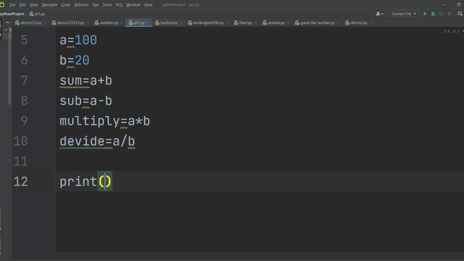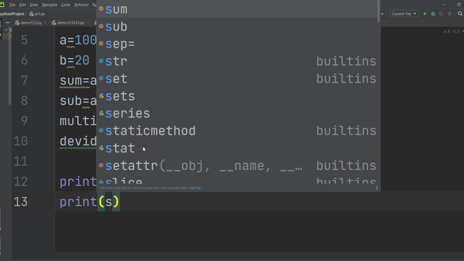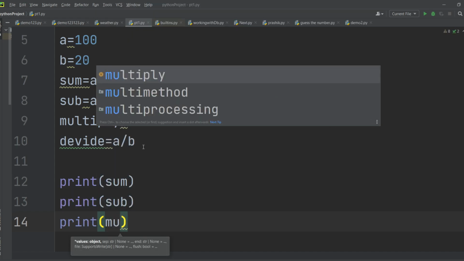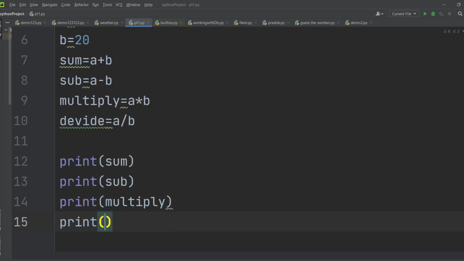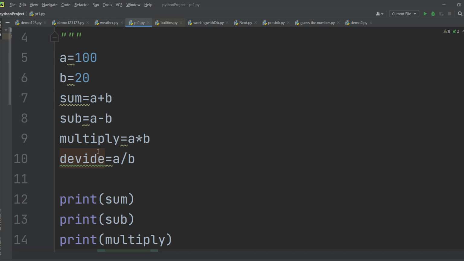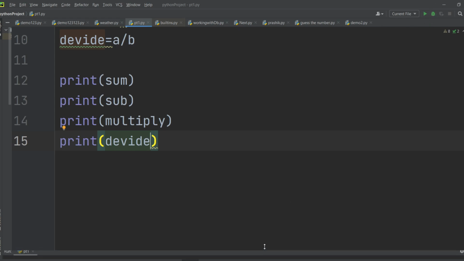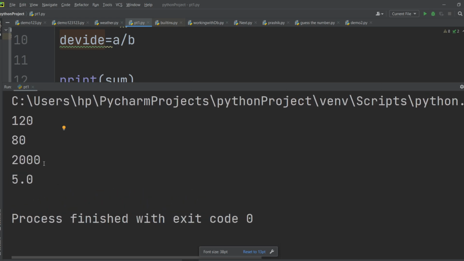So again, I will print sum, then print subtraction, then print multiply and print divide. How easy, very easy to execute. So if I print this, what is the output we are getting? Let's see. After running this program, we are getting all the operations results like 120, 80, and this is the output we are getting. Are you getting this, guys? How simple, right? Very simple to execute.